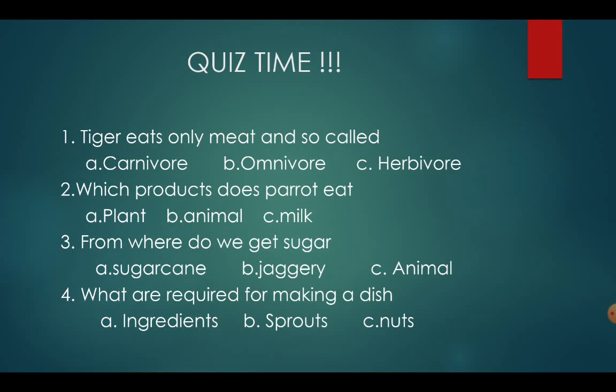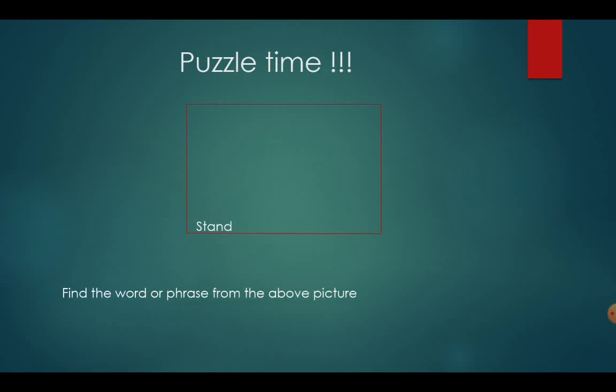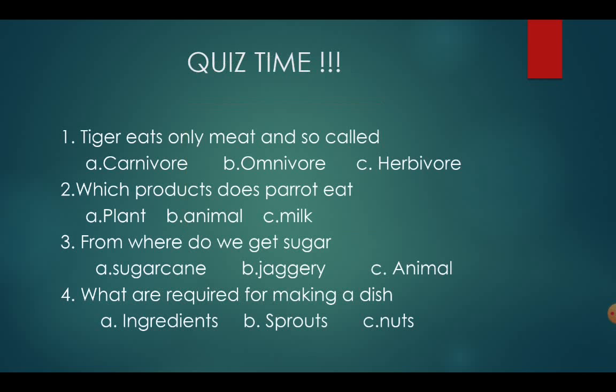Question 4, what is required for making a dish? Option A, ingredients. Option B, sprouts. Option C, nuts. And yes, it's option A, ingredients. And everyone, please try making sprouts and let me know in the comment section how you got the sprouts.